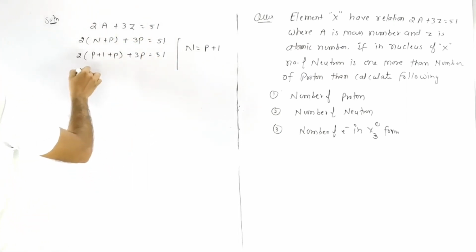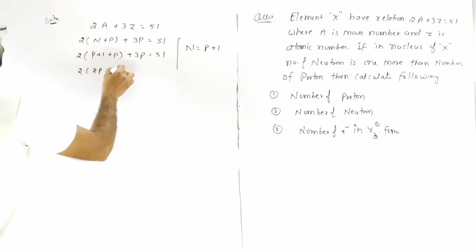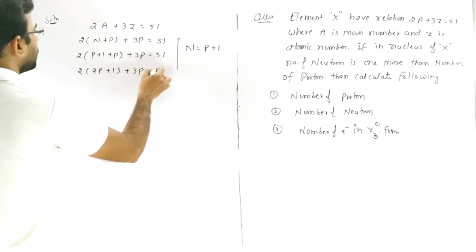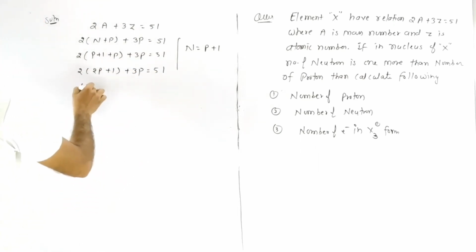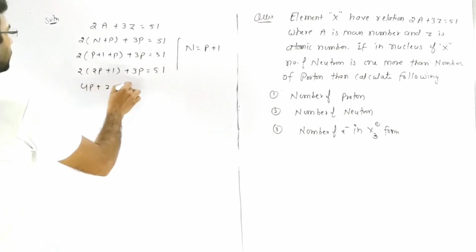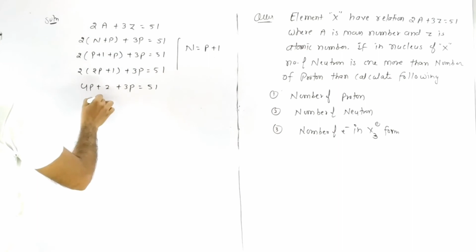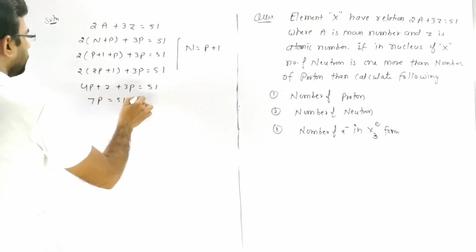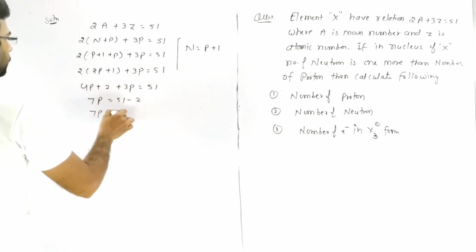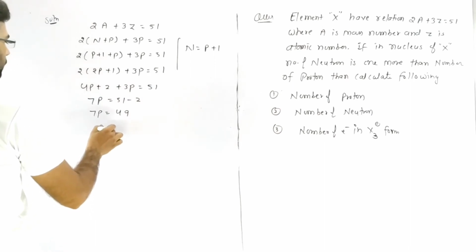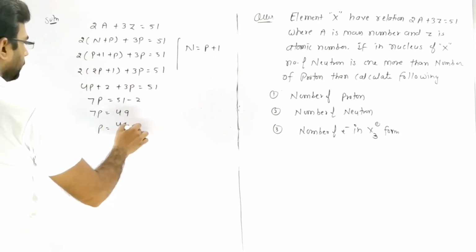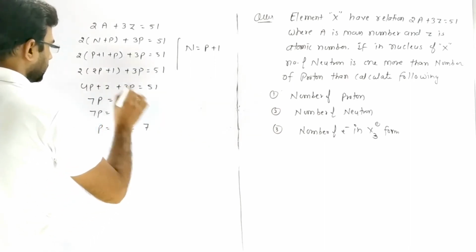Or we write 2P + 1 + 3P = 51. Or we write 4P + 2 + 3P = 51. Or we write 7P = 51 - 2, divided by 7, it becomes 7.